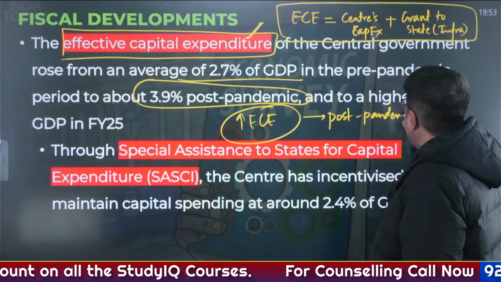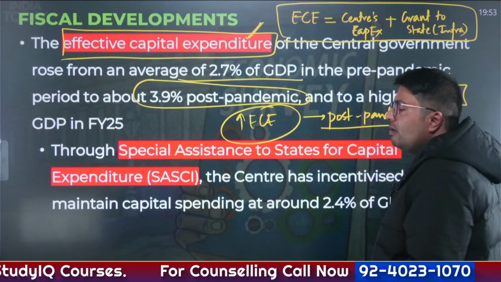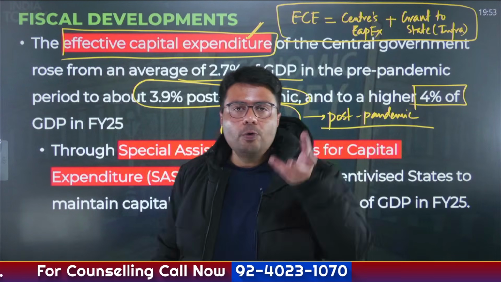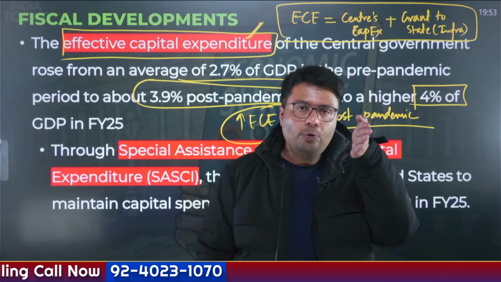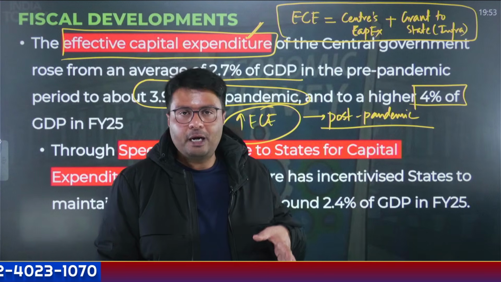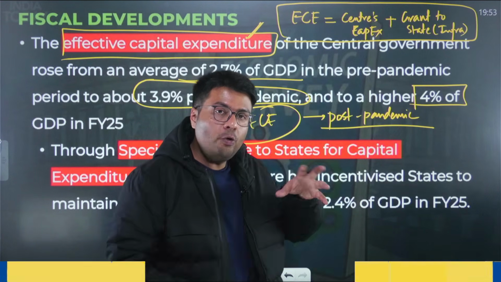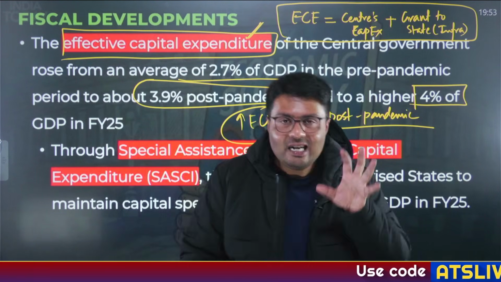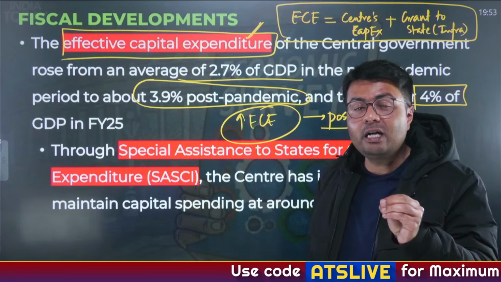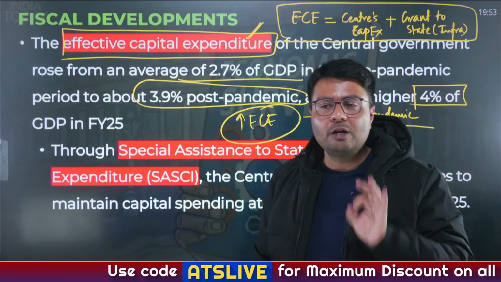Now, you must have seen the UPSC PYQs, right? UPSC PYQs usually don't ask you questions relating to a particular year's expenditure pattern. What it asks you is the broader trend. And understanding these broader trends is very important if you have to read the Economic Survey properly.